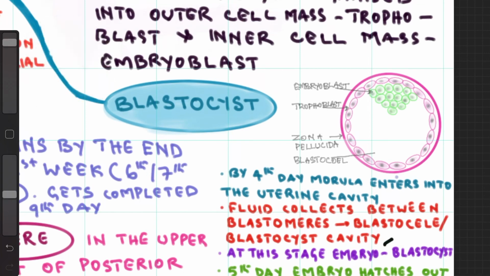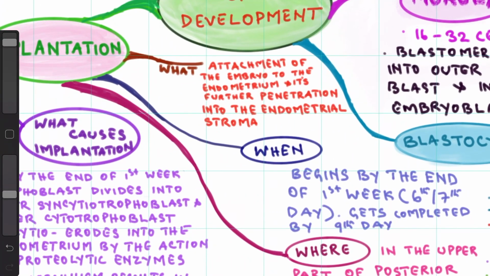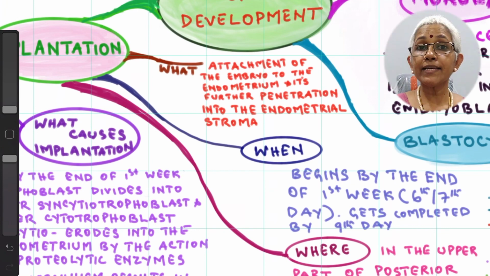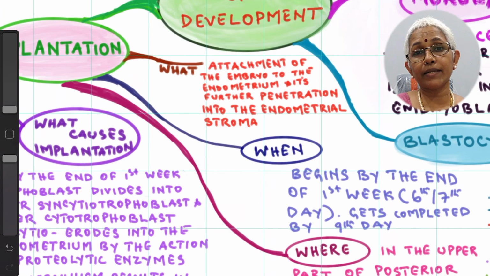Now the next stage is implantation. For implantation, we need to know what it is, when it occurs, where it occurs, what causes implantation, and what are the abnormal sites of implantation. Now what is implantation? Implantation is the attachment of the embryo to the endometrium and its further penetration into the endometrial stroma. This process is called implantation.